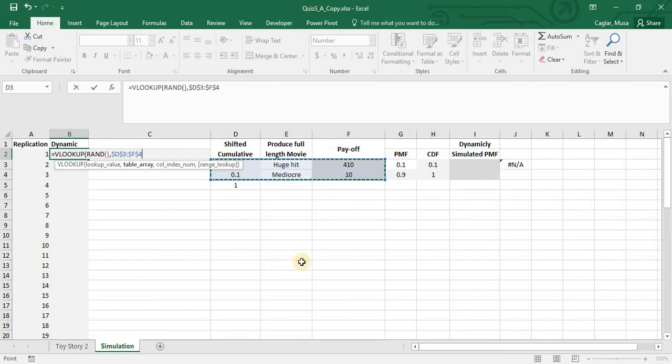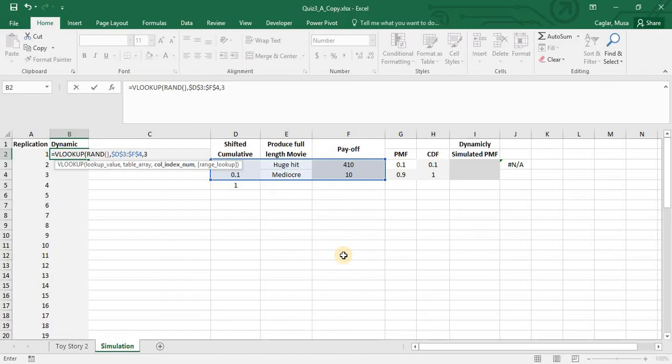Let's fix this table. So what is the column index number? It says simulate the payoffs. This is the shifted cumulative for approximate match, this is just outcomes, and this is payoffs. So I need to simulate payoffs. That's why the column index number should be 3.